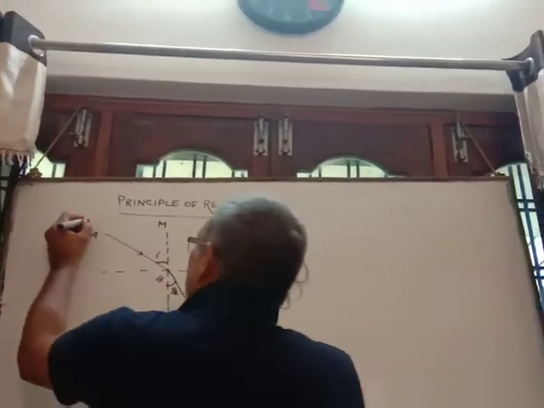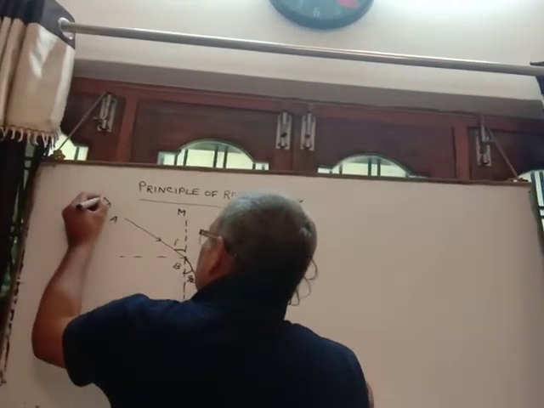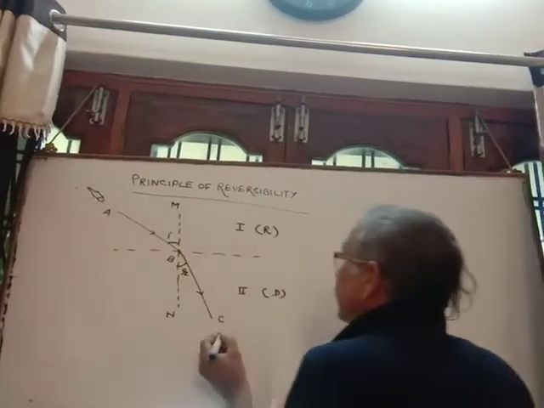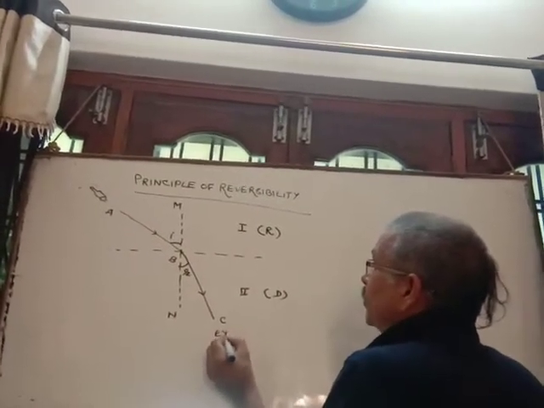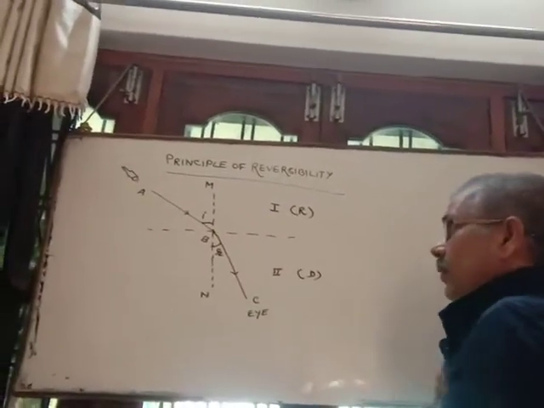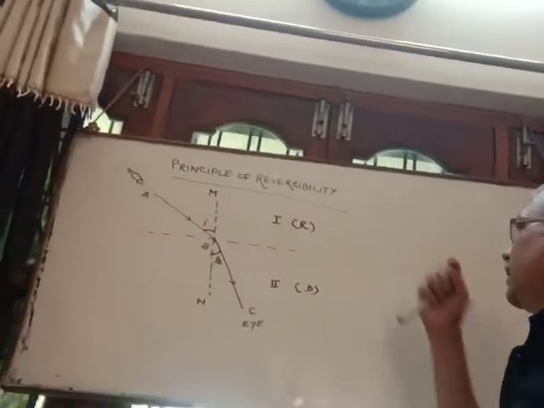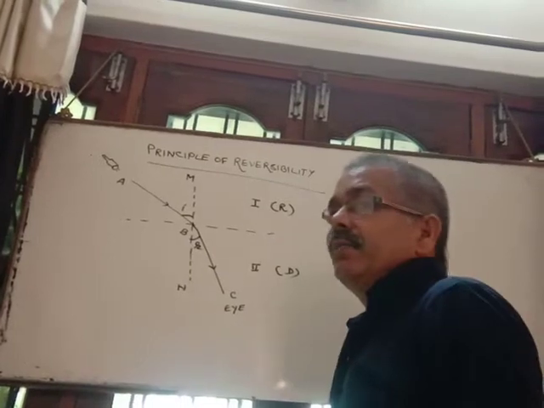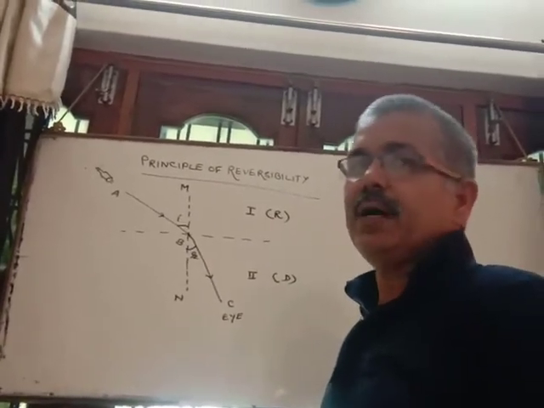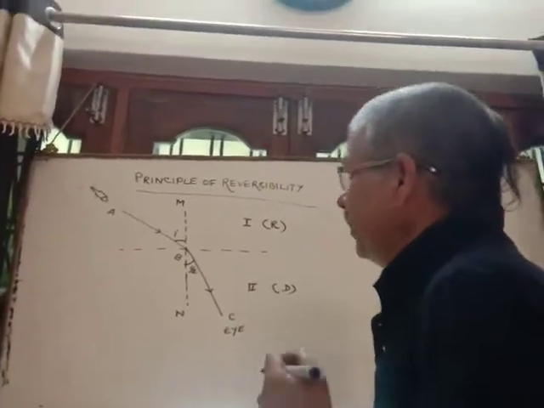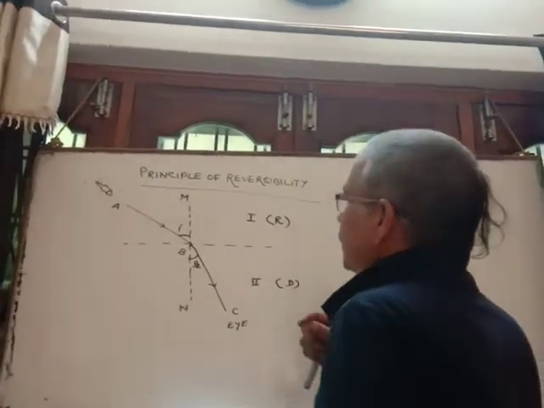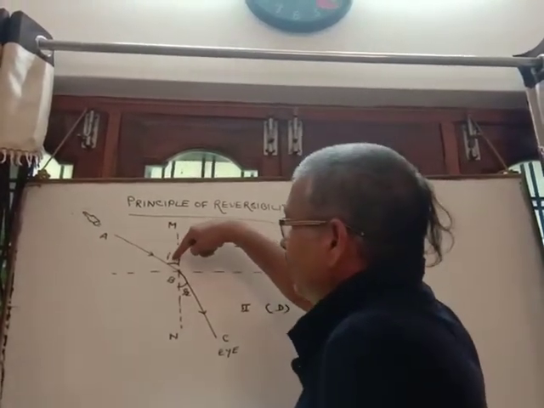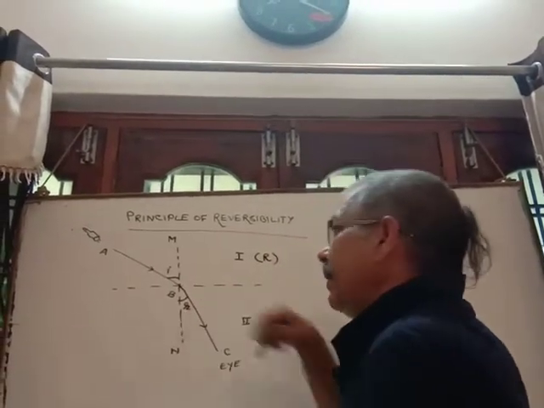Suppose here we have a torch, and here is the position of the observer. Clear? So according to this principle, on reversing the path of light, it follows the same path. It means in the first case, when light passes from rarer to denser medium, this angle is the angle of incidence and this one is the angle of refraction.